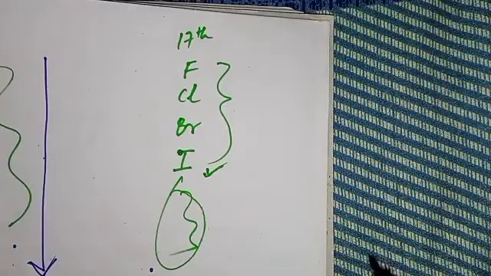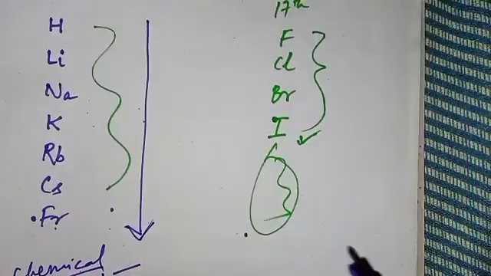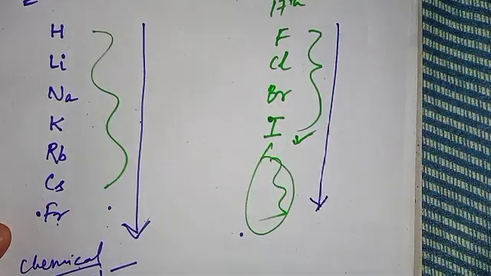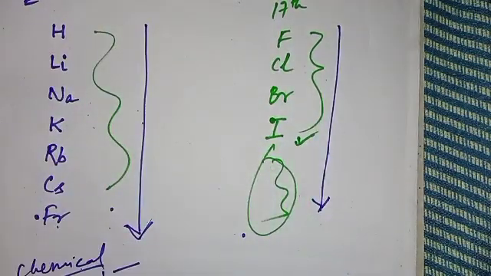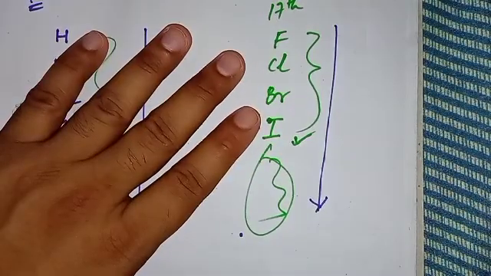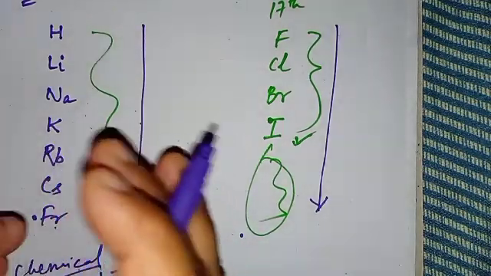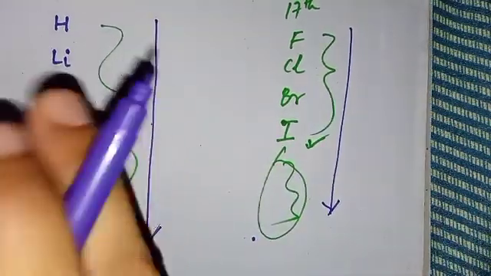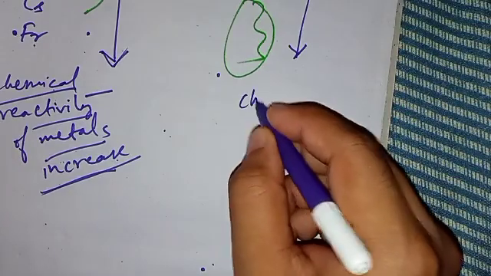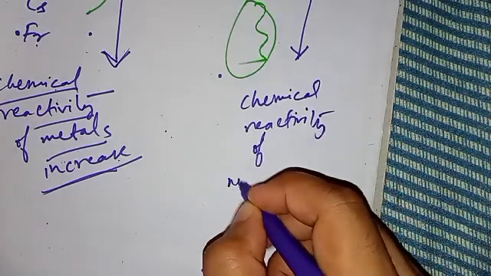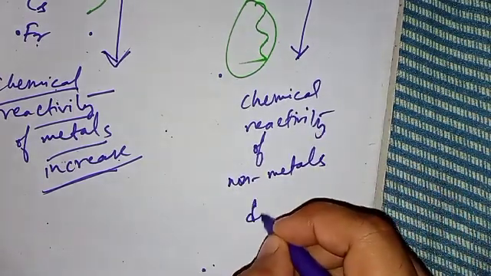But what happens for the non-metals when we move down a group? The tendency to gain electrons is decreasing because the metallic character increases. Now when we move down a group, the metallic character is increasing, so definitely the opposite, non-metallic character, is going to decrease. And what is non-metallic character? That is the tendency to gain electrons. So when the tendency to gain electrons decreases, the reactivity of non-metals decreases. Yes, so chemical reactivity of non-metals decreases.